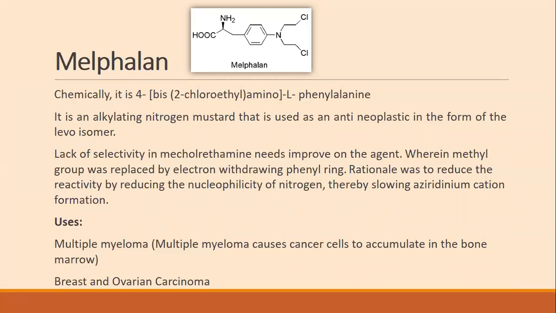Lack of selectivity in mechlorethamine needs improvement on the agent, wherein methyl group was replaced by electron withdrawing phenyl ring. So melphalan was actually derived from mechlorethamine, wherein methyl group is replaced by phenylalanine. Rationale was to reduce the reactivity by reducing the nucleophilicity of nitrogen, thereby slowing aziridinium cation formation.